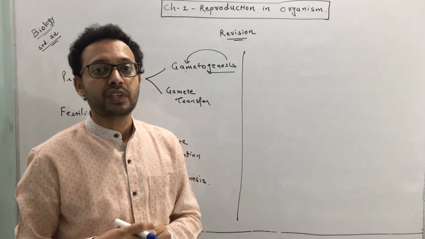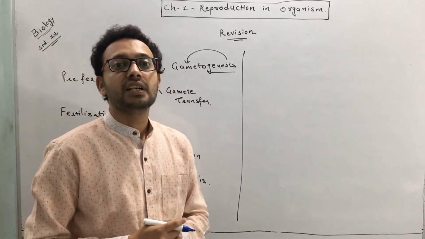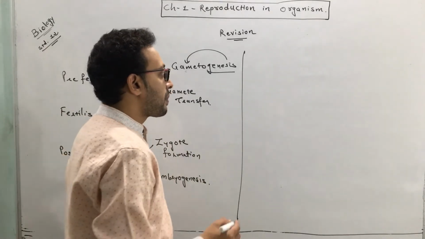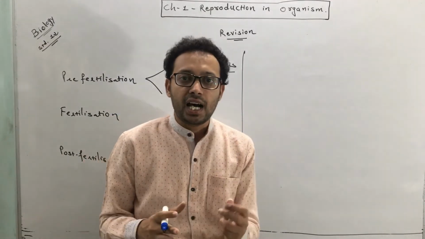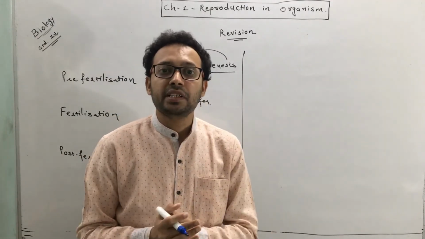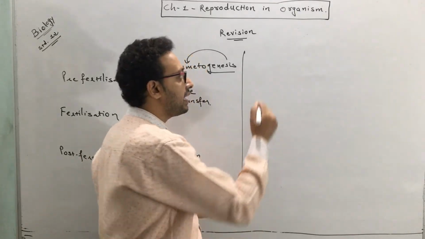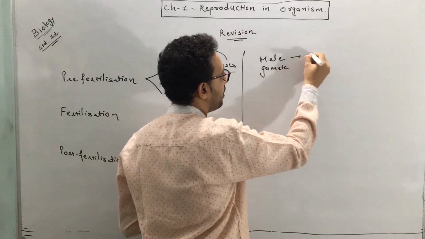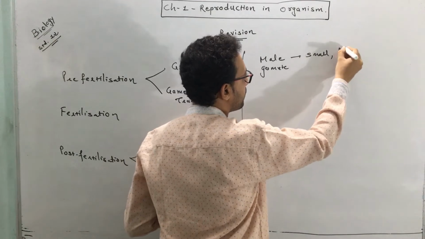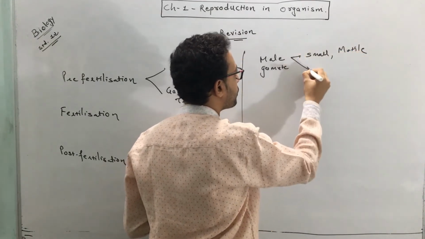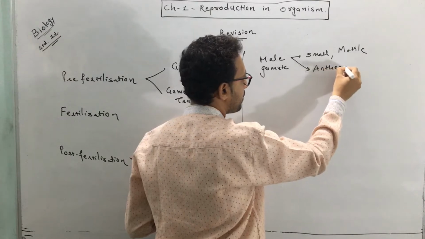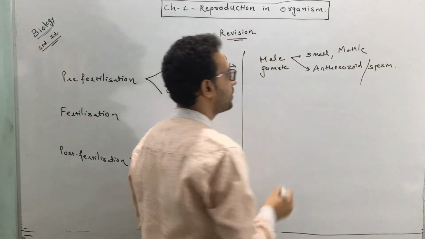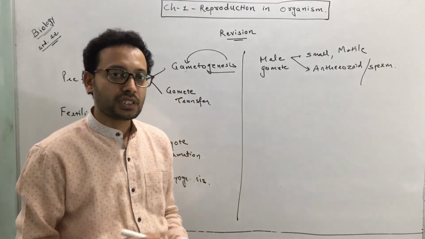You know that there are two types of gamete: a male gamete and a female gamete. Usually these two gametes are morphologically different, meaning in appearance they look different. The male gamete is usually small, highly active and motile. We also call it antherozoid, or it can also be called sperm. Okay, this is the male gamete, the smaller one.